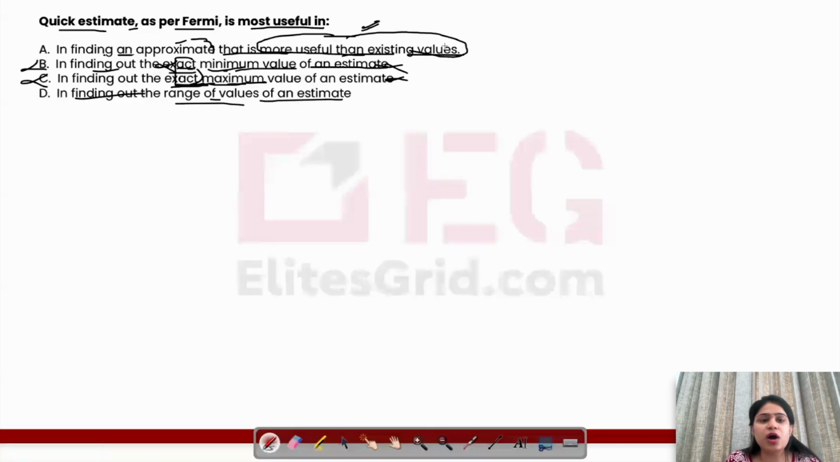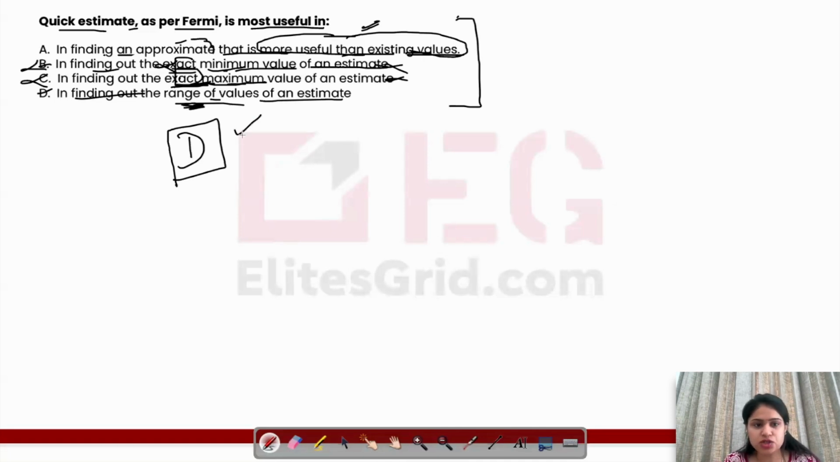So, out of the other options, only this option is looking more appropriate, because B and C we can eliminate because of the word exact. And what is written in A, which is more useful than existing values, is not really going well. So we can safely go with D, because it is talking about a rough range. You don't know the exact value, but definitely a rough estimate, which is the core theme of the passage. So the answer is D.